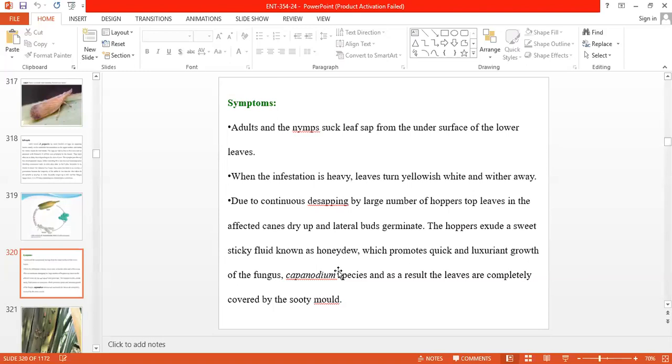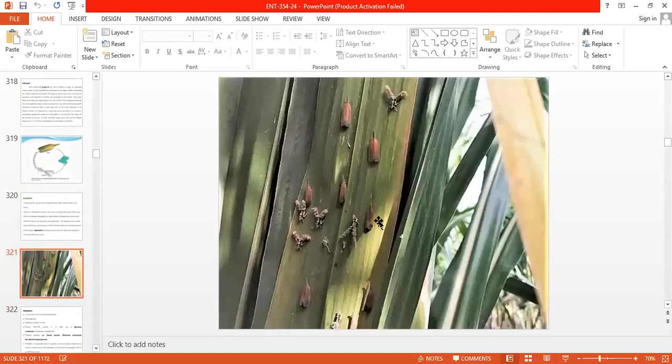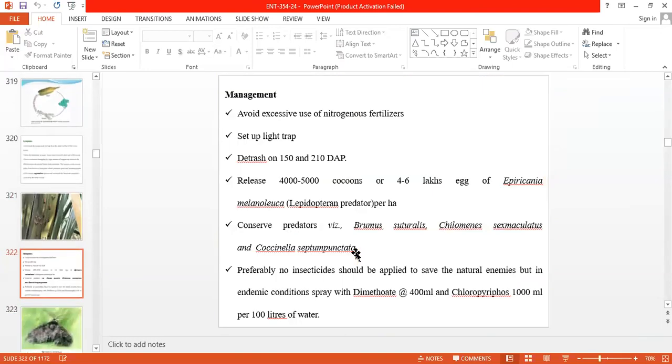Due to that, black fungus growth, the Capnodium species of fungus, takes place on the spread honeydew, and the leaves are covered with sooty mold and turn blackish in color. So the adult as well as nymphal stages suck the cell sap from the lower surface of the leaves, and the infected leaves turn yellowish in color.